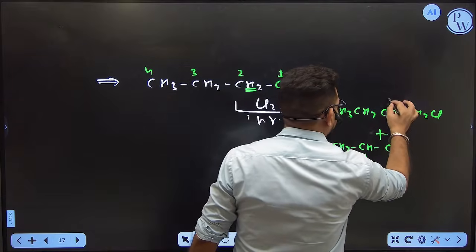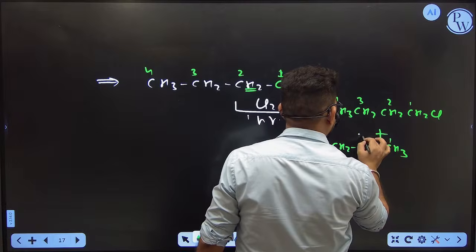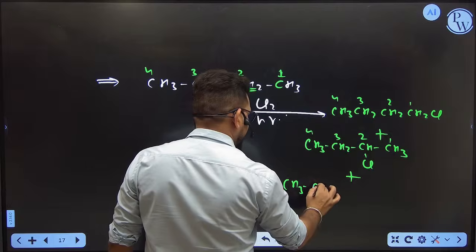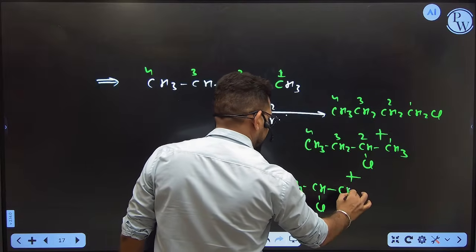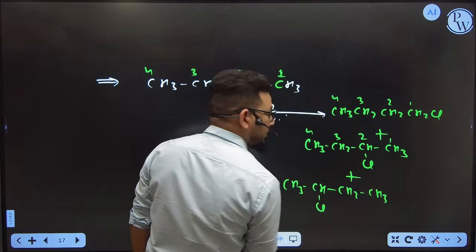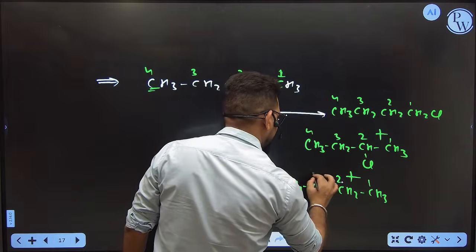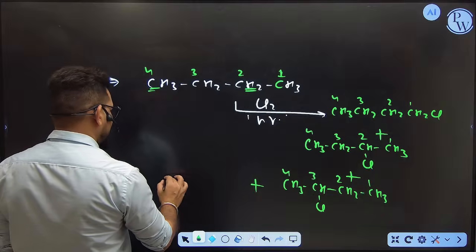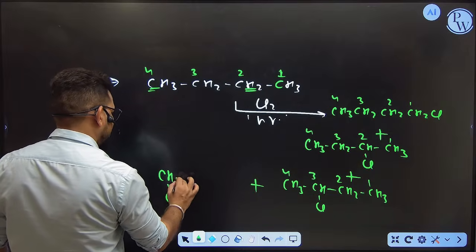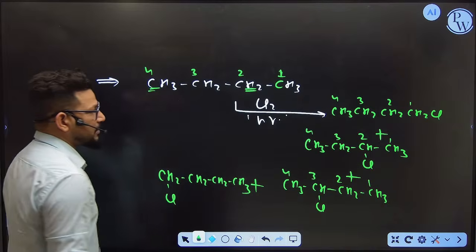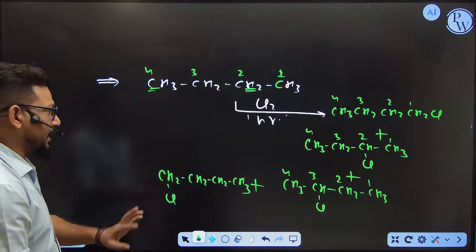Keep your numbers with you so that you can easily identify. Substitute the third one, and you will get this CH3, CH2. And again, suppose you want to substitute this fourth one, what will you get? CH2Cl, CH2, CH2, CH3. I think these kinds of products are possible in totality.